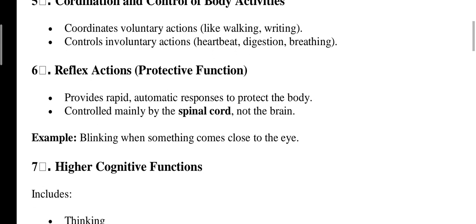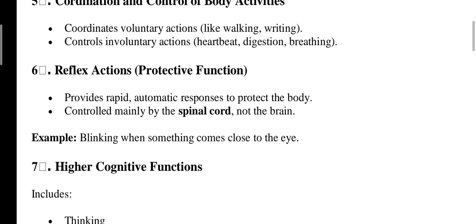Next, reflex actions. This protective function provides rapid, automatic responses to protect the body. It is controlled mainly by the spinal cord, not the brain. Example, blinking when something comes close to the eye. It is a reflex action, happening within a microsecond. We don't think about it, like deciding now we are going to close the eyes or open the eyes.